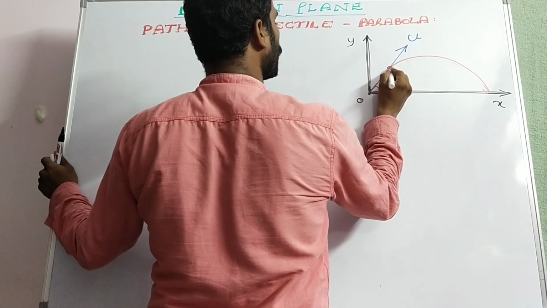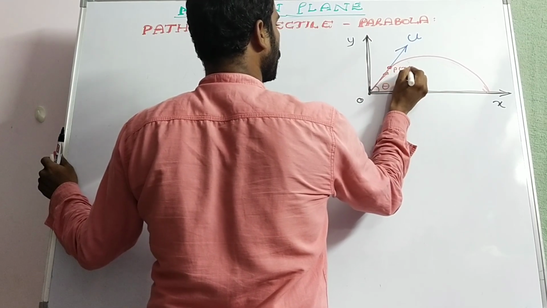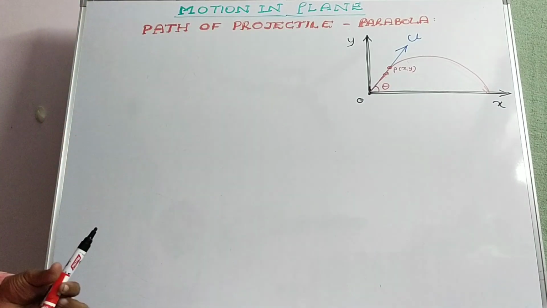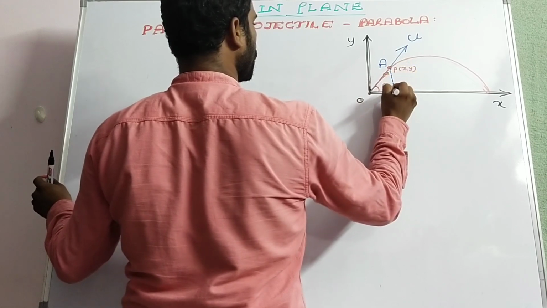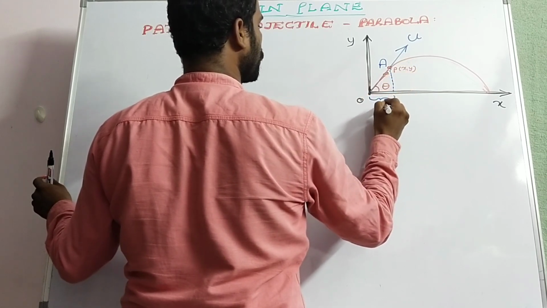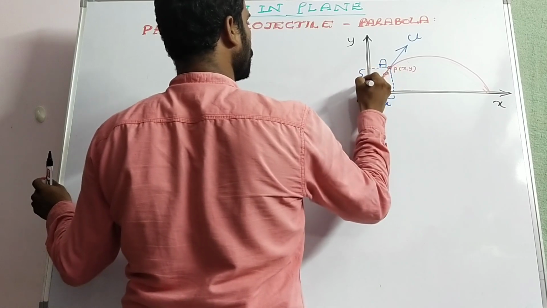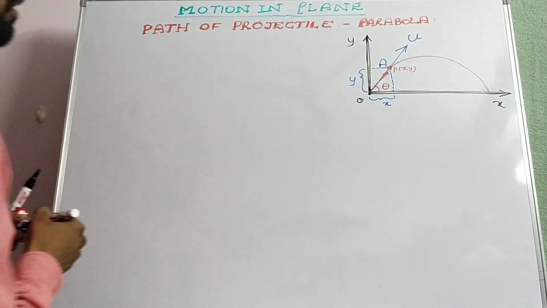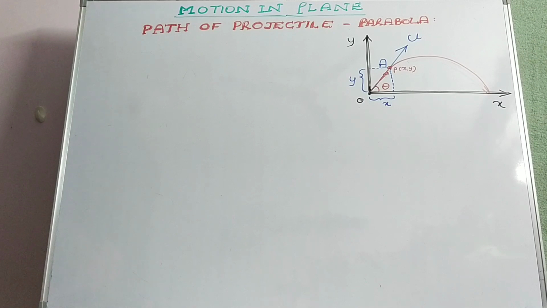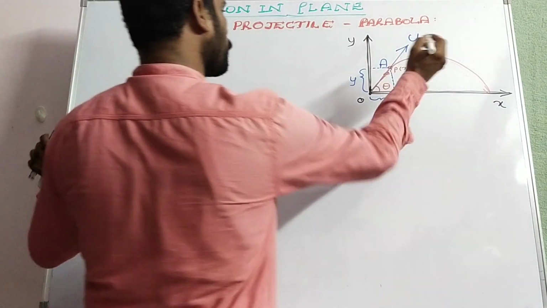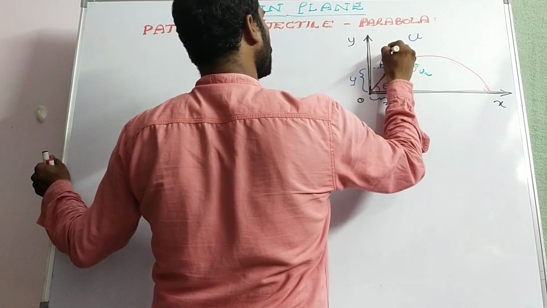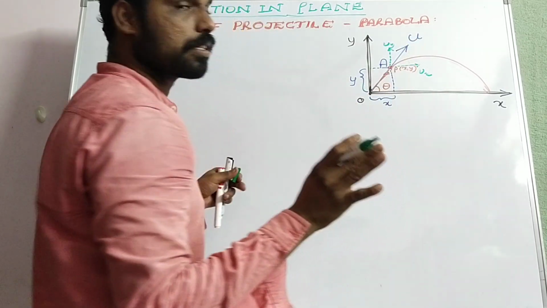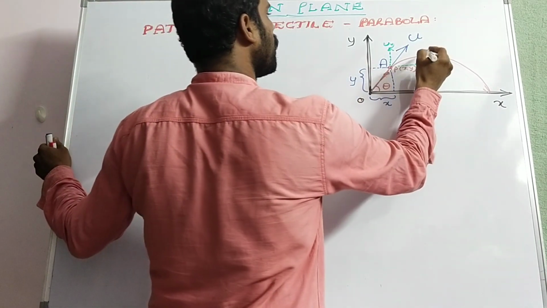Let us consider the coordinate P (x, y), which indicates point A. Point A is at a certain distance x horizontally and y vertically. At each and every point, if we resolve the velocity into two components, the horizontal component ux will be acting like this and the vertical component uy will be acting like this, while the particle is moving to the maximum height.